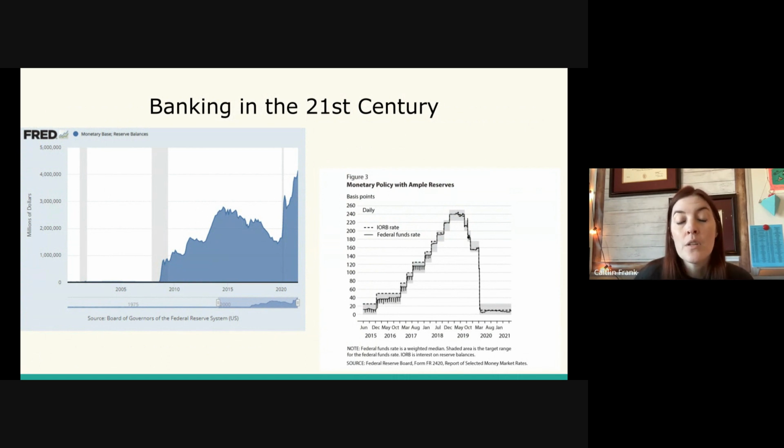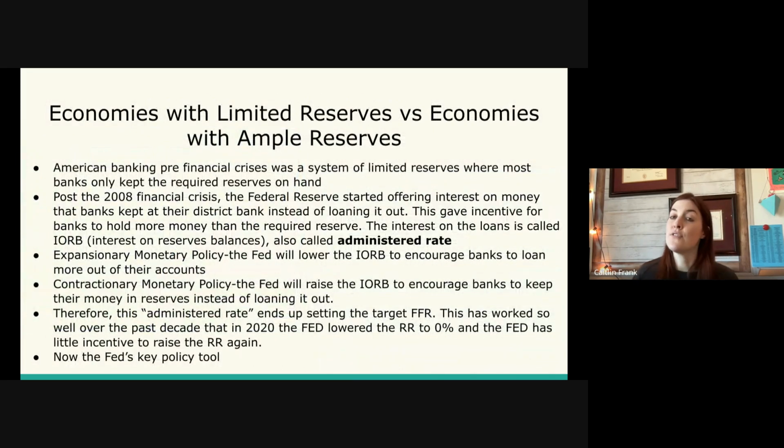But it also is a tool of monetary policy, because if the Federal Reserve were to lower the administered rate, banks would have less incentive to keep their money in the vault and more incentive to loan it out instead, putting more money into circulation. So this is what they would do in a recession. They would lower the administered rate. In inflation, when the Federal Reserve wants banks to not give out as many loans, they would raise the administered rate, so that banks now want to keep more money in their vault and not loan out as much, which would take money out of circulation.